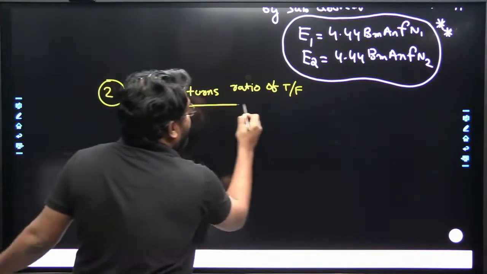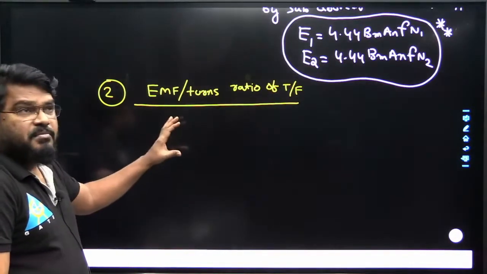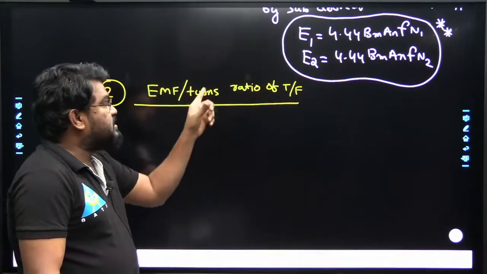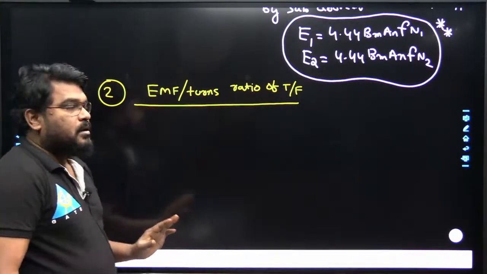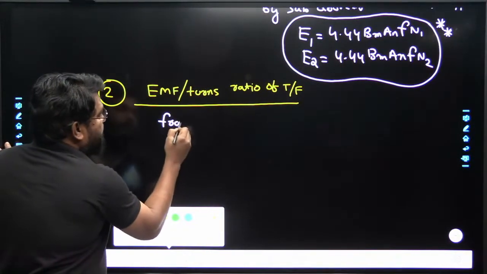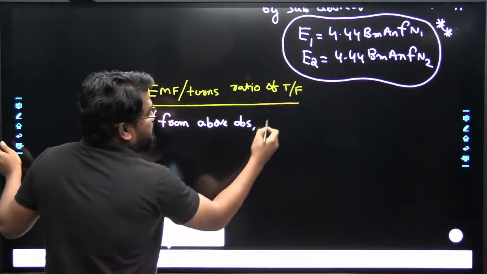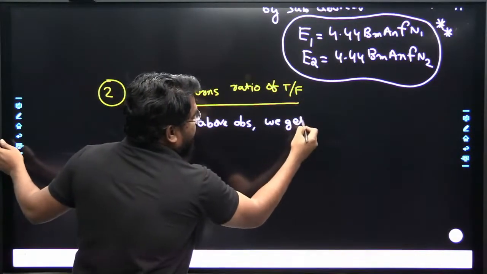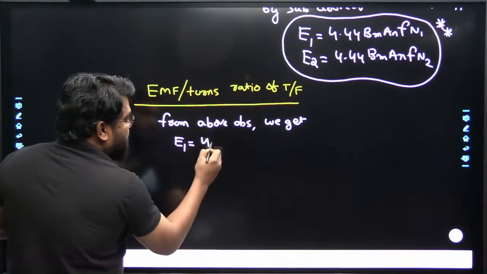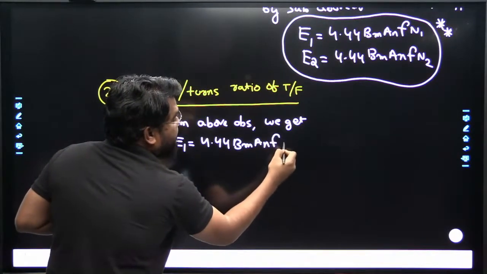What is the EMF per turn, and what is the relation between the primary winding and the EMF per turn of the transformer? From the above observations, E1 is equal to 4.44 B maximum AN f N1.